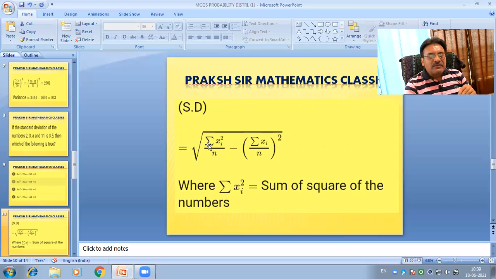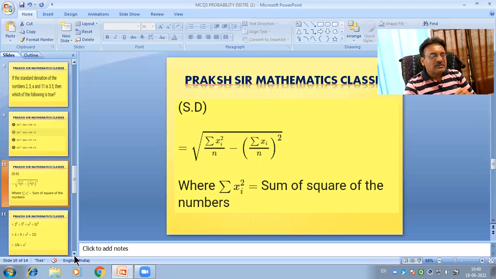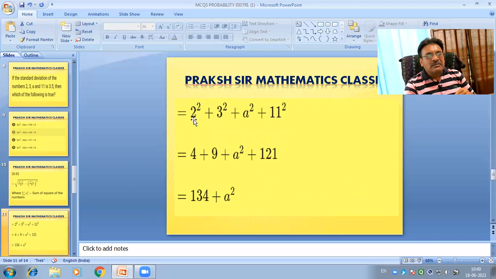So here we first find sigma xi square, the sum of squares of the numbers. Four numbers are given: 2, 3, 8, 11. Therefore sigma xi square equals 2 square plus 3 square plus 8 square plus 11 square. This is the sum of the squares of the given four numbers, 2, 3, 8, 11.